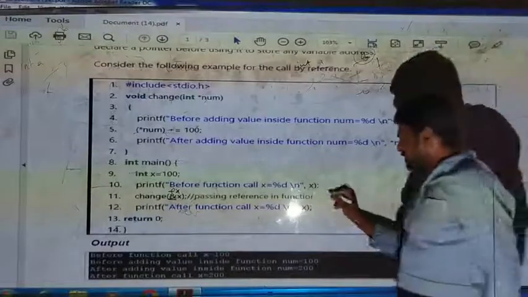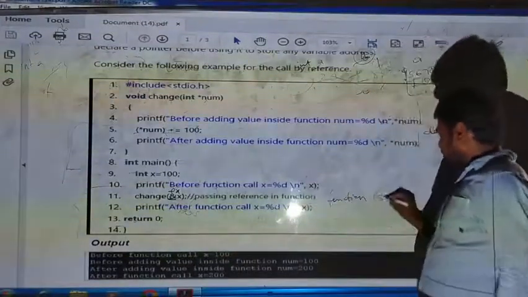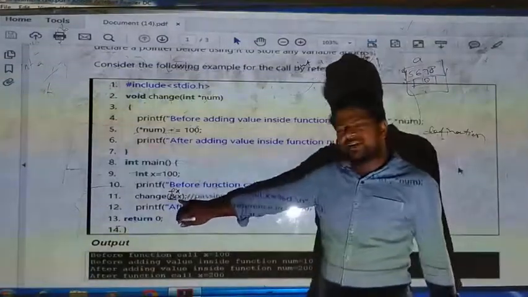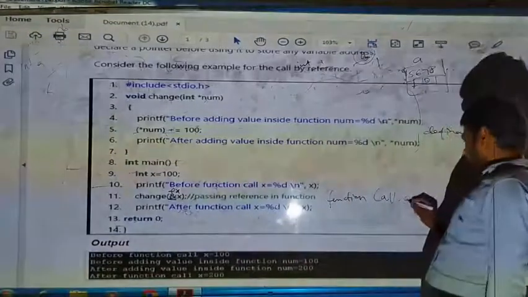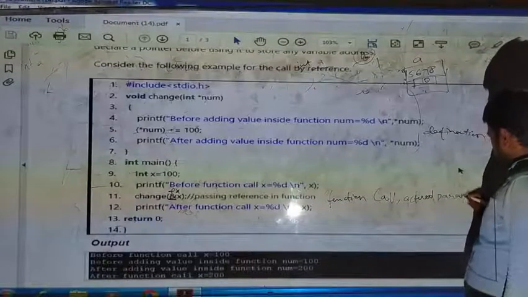This is a function call. The arguments we use in the function call are the actual parameters.